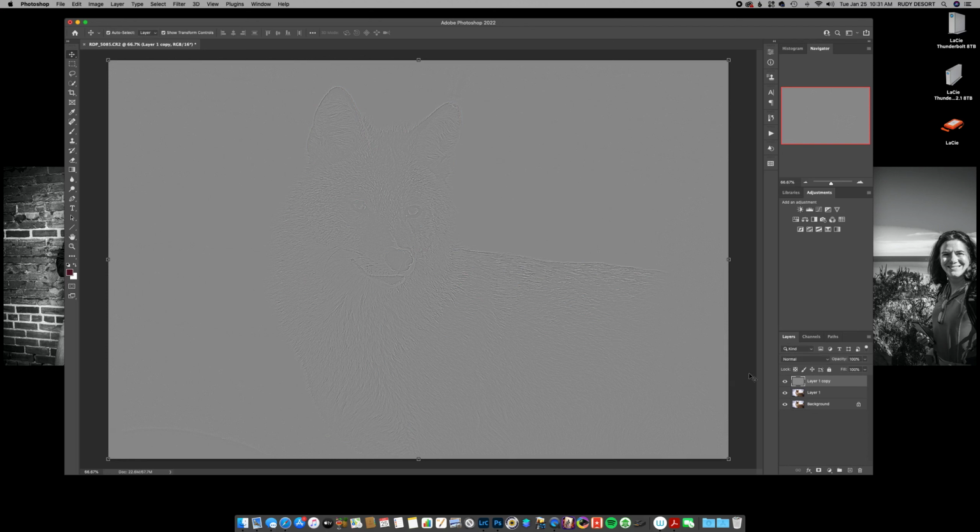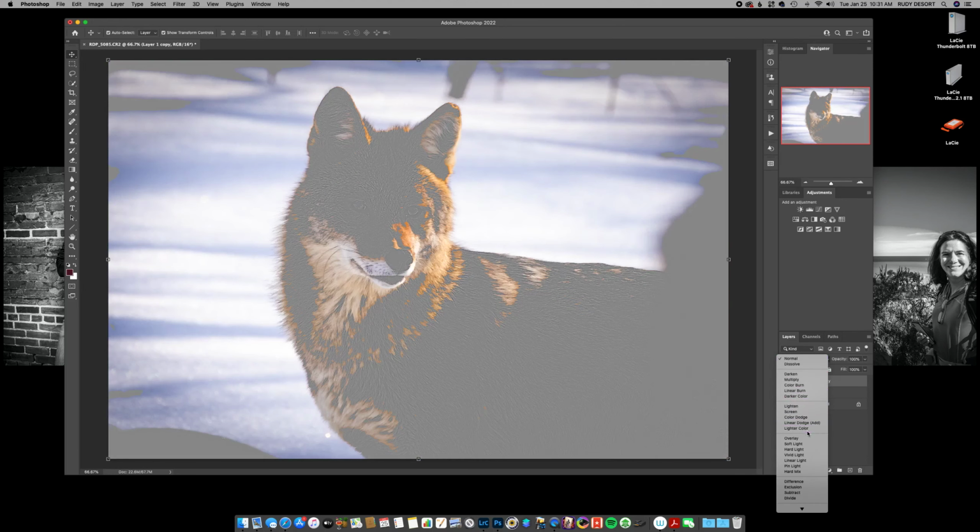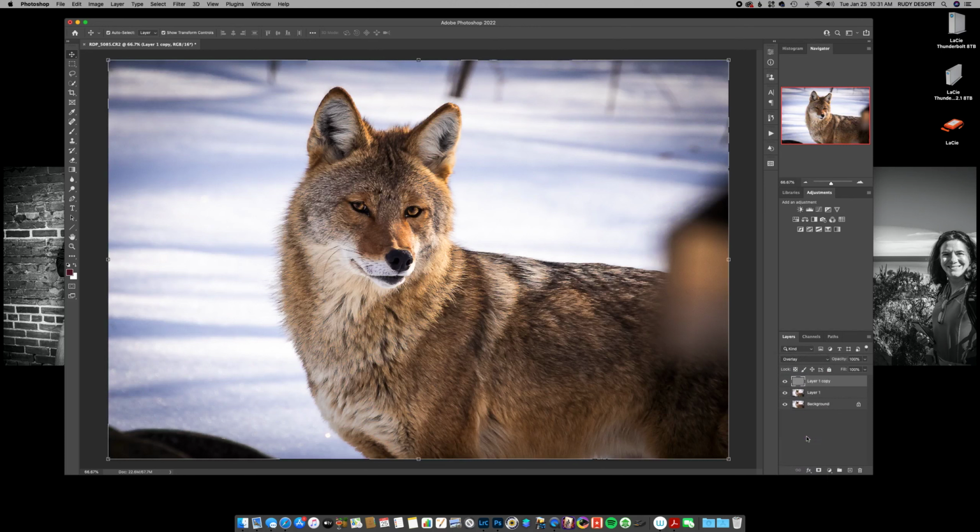But we're going to walk over to the right. On the layer type, it should be on normal. We're going to pull the drop down box and go over to Overlay. Now it is sharpened. You can tell this by if you click off that layer, which I will do, and I'll toggle it, and you can tell the difference. So you can see that there is a difference between what the sharpening did and that.